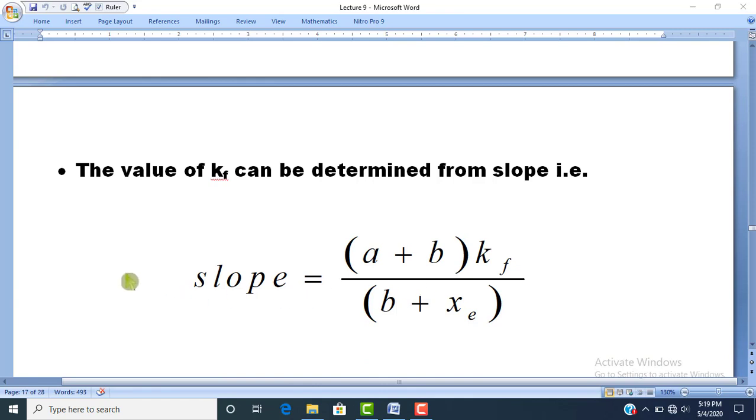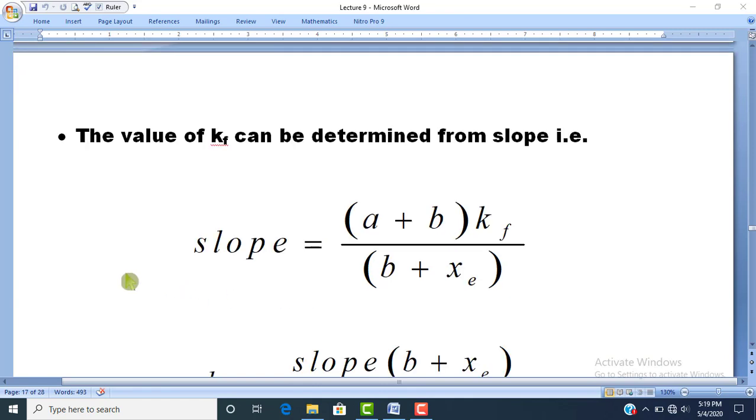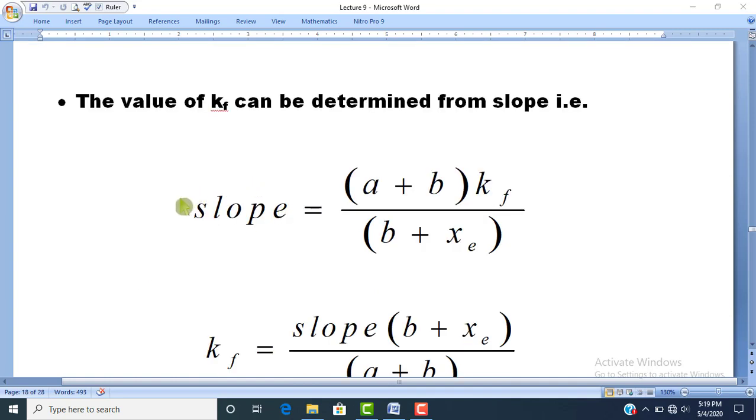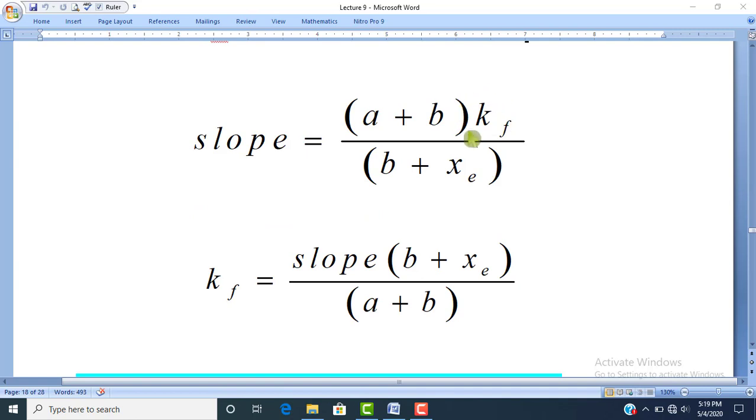The value of kf can be obtained by using this formula, because the slope of the straight line will be equal to a plus b into rate constant kf divided by b plus xe. And if we separate out kf from this equation, then kf will be equal to slope into b plus xe divided by a plus b. So dear students, by just putting the values of b, a and xe and the value of slope from the graph, we can find out the rate constant kf for the forward reaction of a first order reaction opposed by a reverse reaction.